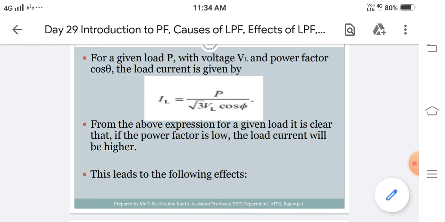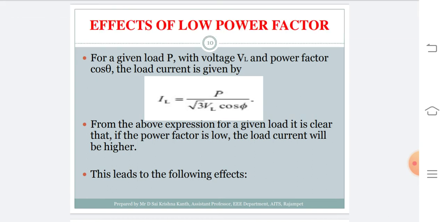Now rewrite the same expression for line current: IL equals P by root 3 VL cos phi. From this expression it is clear that if the power factor is low, then the load current will be very high. So if the load current is high, you have the following effects.